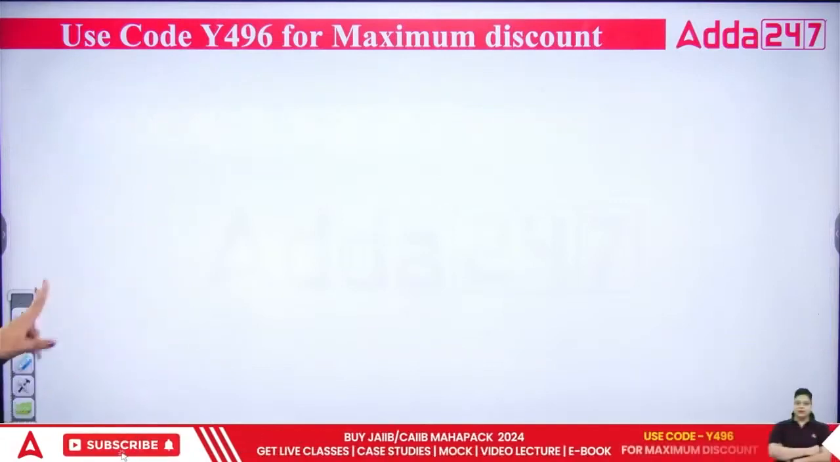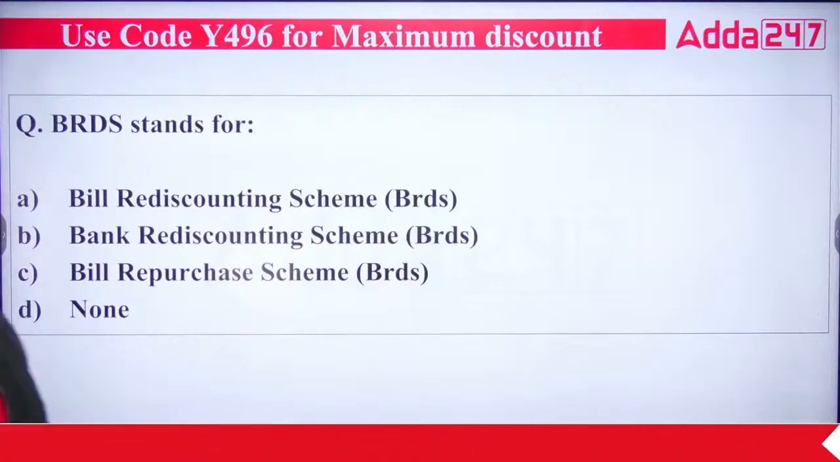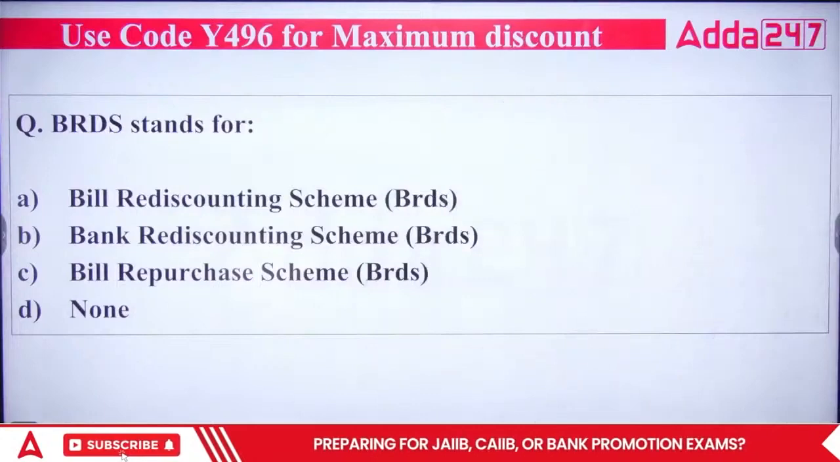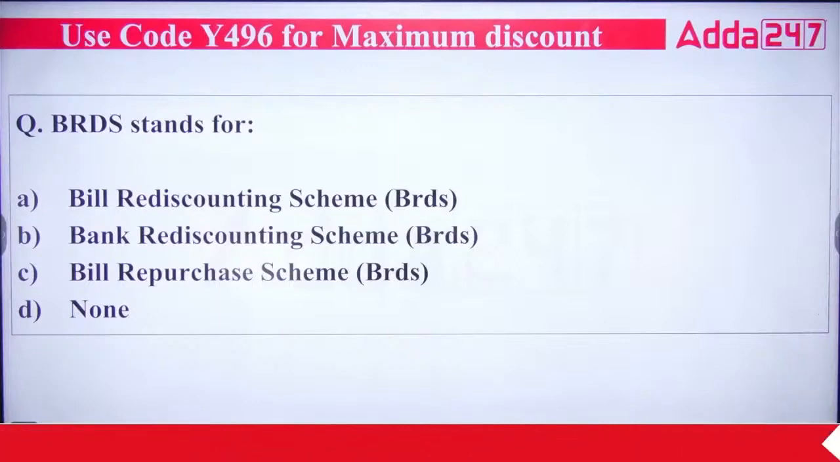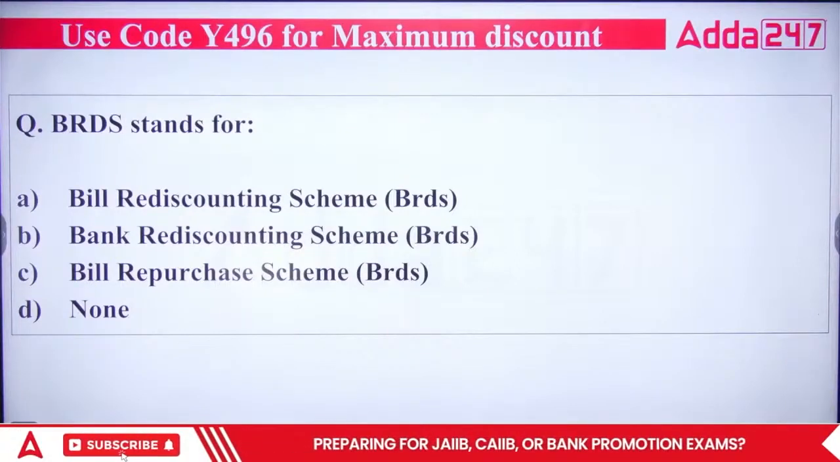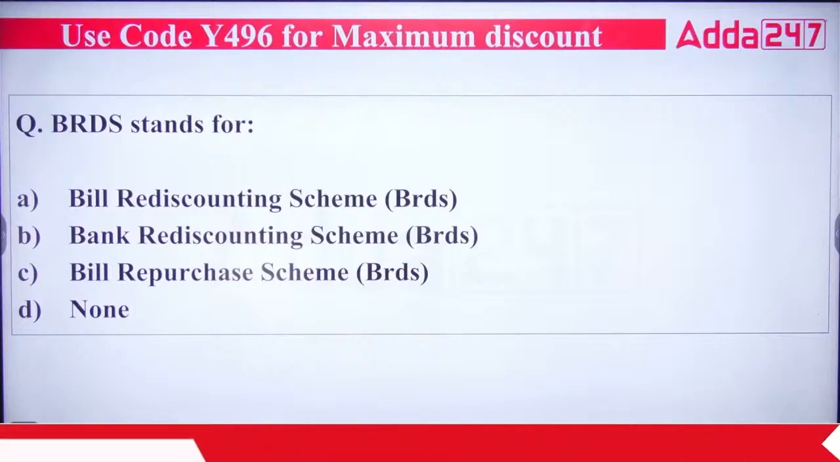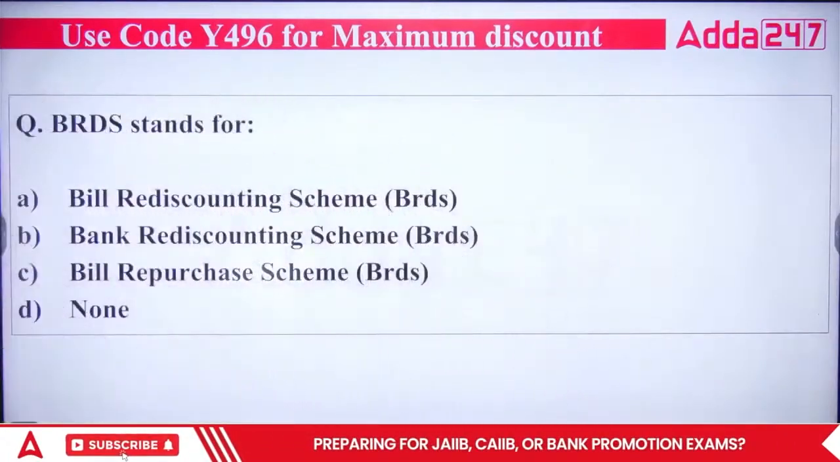Okay. Next, BRDS stands for, what is the full form of BRDS? A, B, C and D. First is saying bill rediscounting scheme. Okay, second is saying bank rediscounting scheme. Okay, third is saying bill repurchase scheme. Fourth is saying none of the above. A, B, C or D.